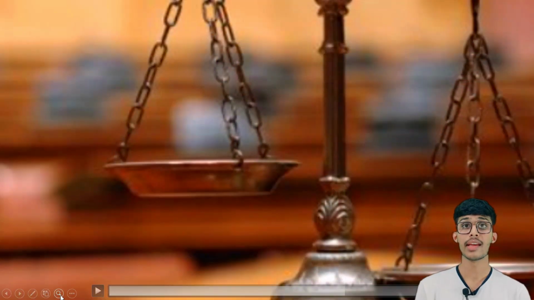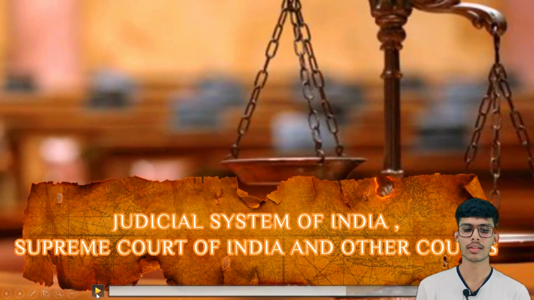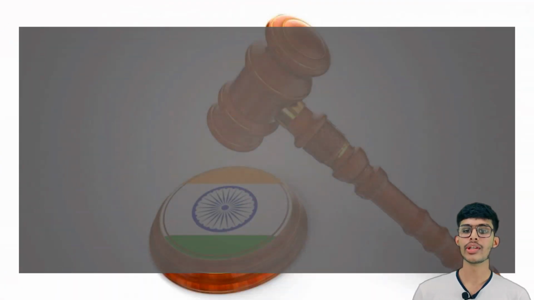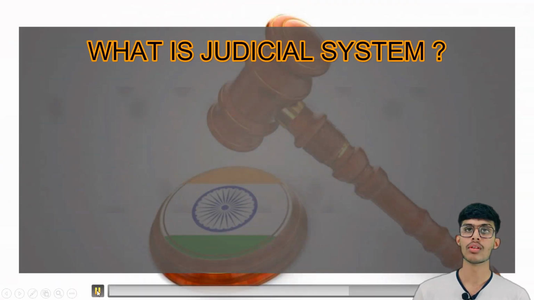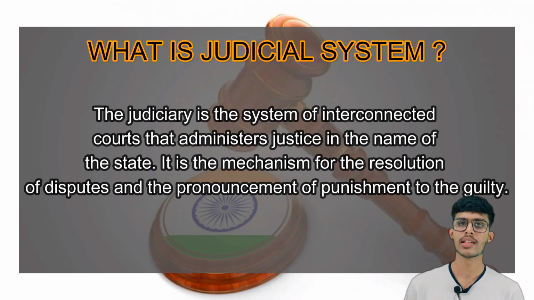The fifth topic is the Judicial System of India, the Supreme Court of India, and other courts. What is the judicial system? The judiciary is the system of interconnected courts that administers justice in the name of the state. It is the mechanism for the resolution of disputes and the pronouncement of punishment to the guilty. So basically the judicial system is the system in which there are interconnected courts, in which the guilty one gets the punishment and the right one gets the justice.